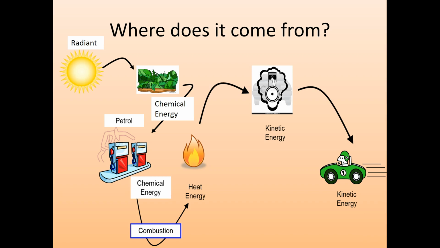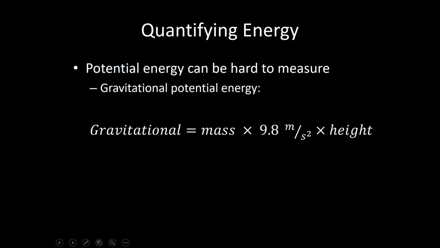This is certainly a simplification, but pretty much all energy that we use, with the exception of nuclear, we can trace back to the sun with enough steps. However, the sun puts out way more energy than it took to run my car, and those plants stored a lot more energy than it took to run my car also. So we want to measure energy so we can understand how much we use and what happens to the rest of it. Energy can be difficult to quantify, particularly potential energy.